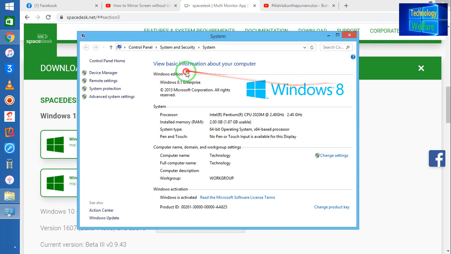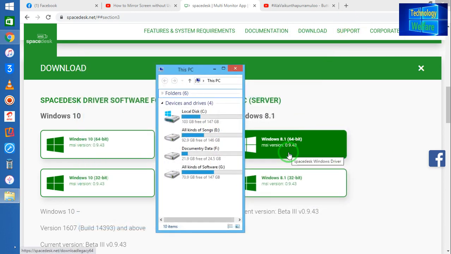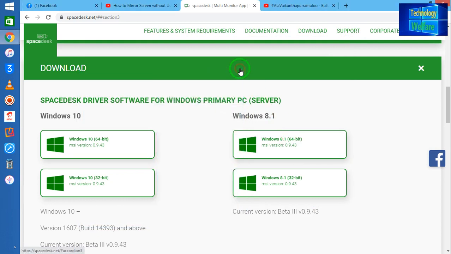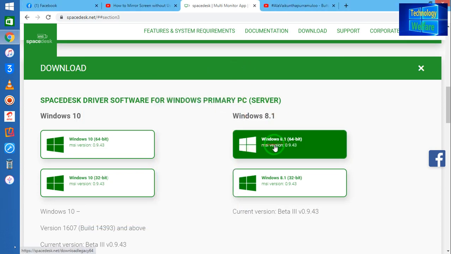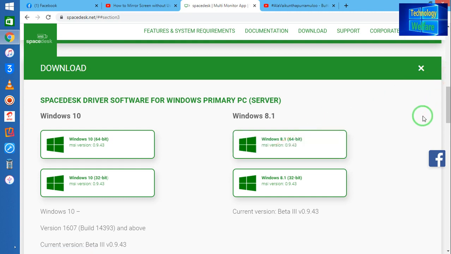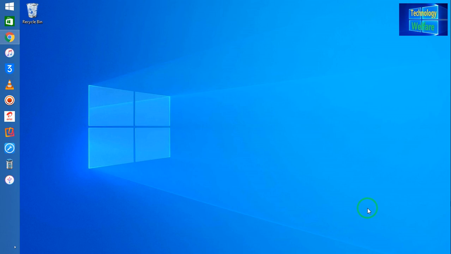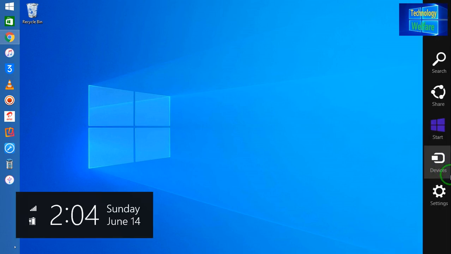So I am confirmed: an 8.1 operating system and this is 64-bit. So now I will click on this option. When I click, it will start to download, guys, and after downloading just go for installing it in your operating system. I am not going to install once again because I have already installed it.